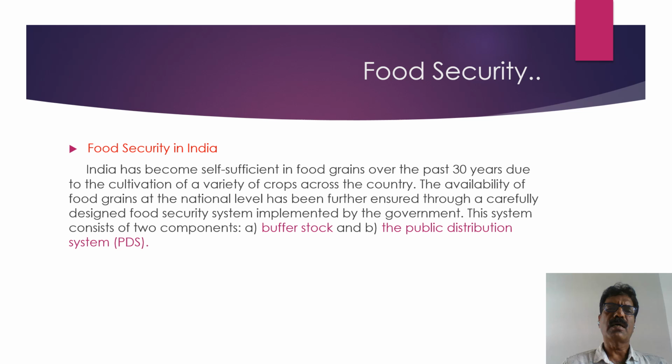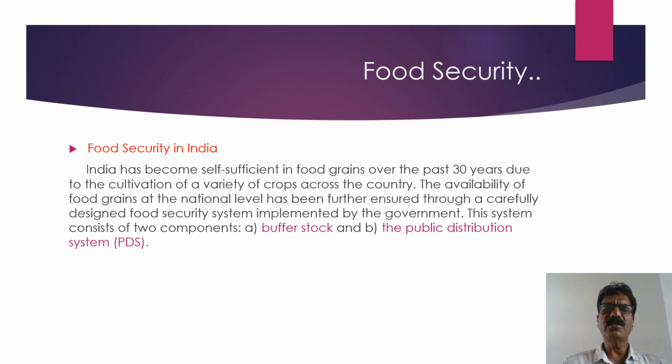Now we come to the topic food security in India. India has become self-sufficient in food grains over the past 30 years due to the cultivation of a variety of crops across the country. The availability of food grains at the national level has been further ensured through a carefully designed food security system implemented by the government.